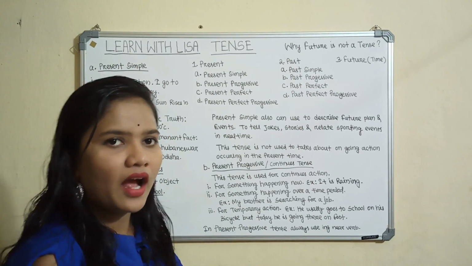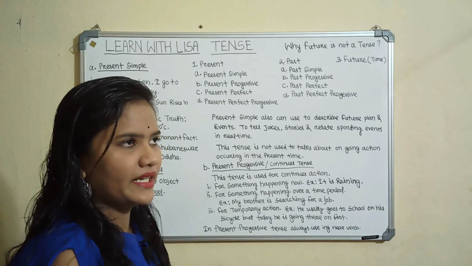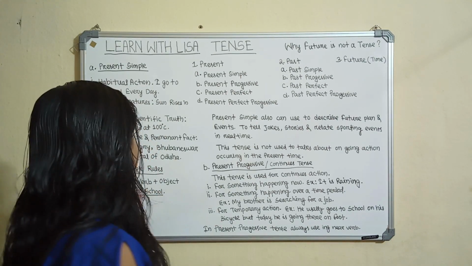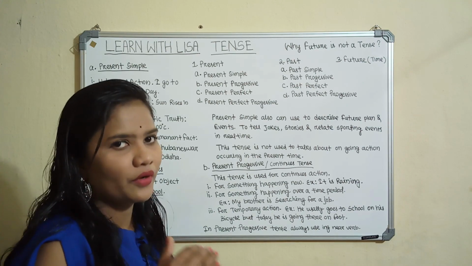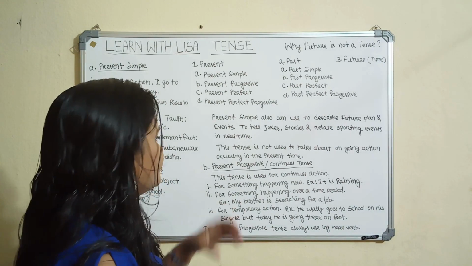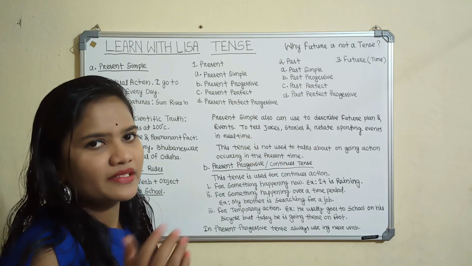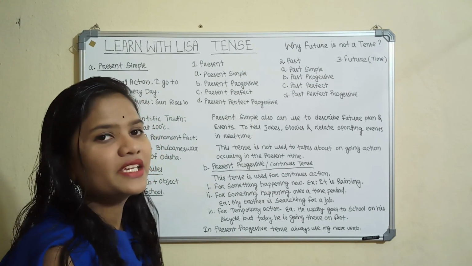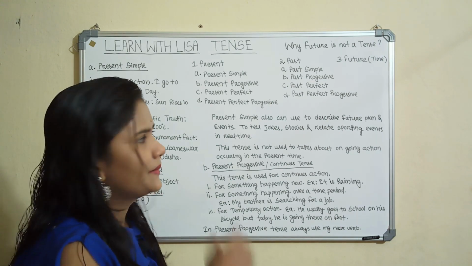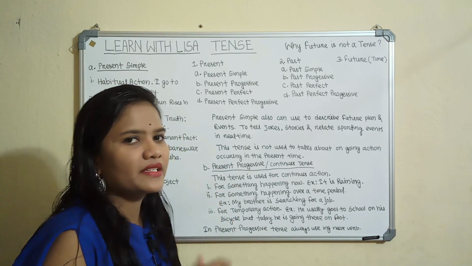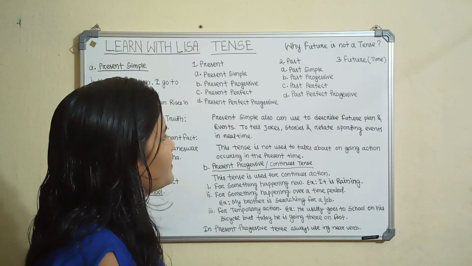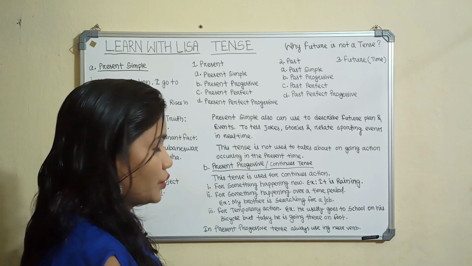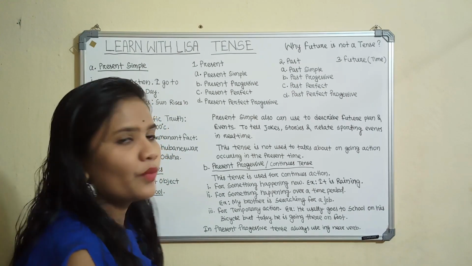Then how do we write the present simple tense? First of all, we have to say subject, then verb, then object. It is the formula of present simple tense: S plus V plus O. S means subject, V means verb, O means object. In some cases, present simple can also be used to describe future plans and events, to tell jokes and stories, and to relate sporting events in real time.